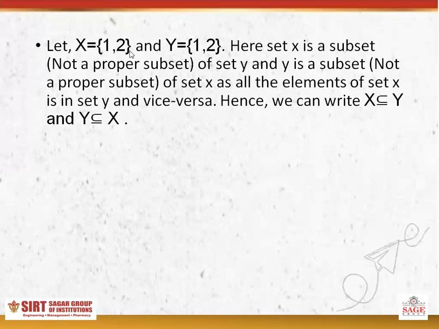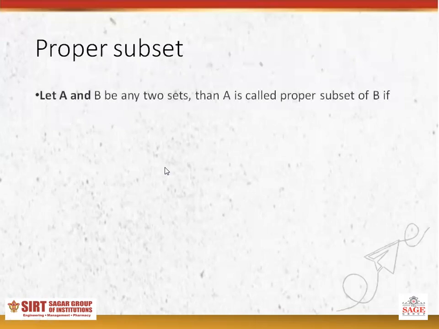Here set X is the subset of Y and Y is also the subset of X because these two sets are equal sets, but they are not proper subsets. Here X is the subset of Y and Y is also the subset of X, but they are not proper subsets. So what is the proper subset? Now I will discuss the proper subset.